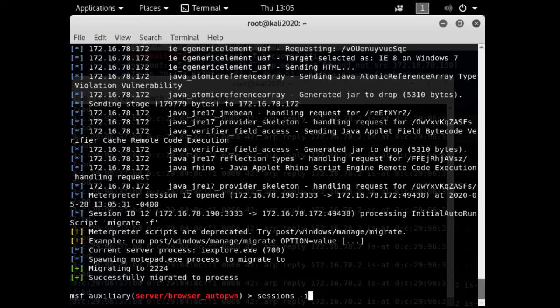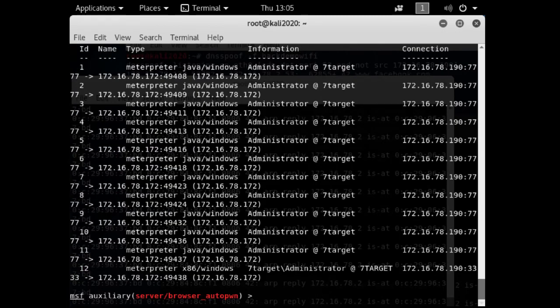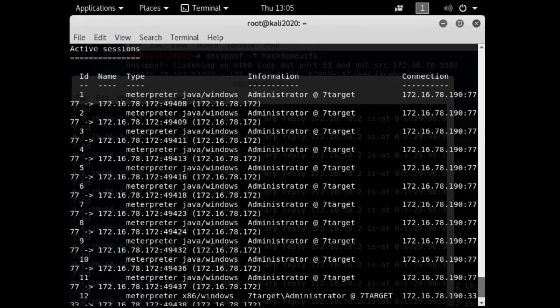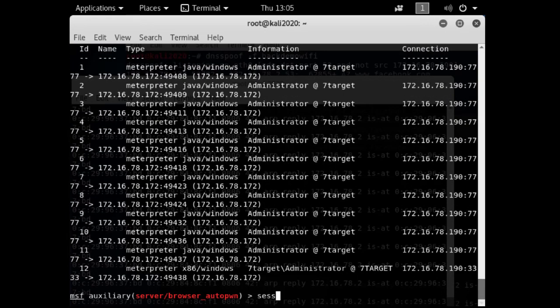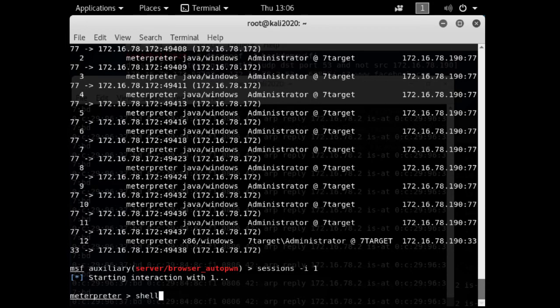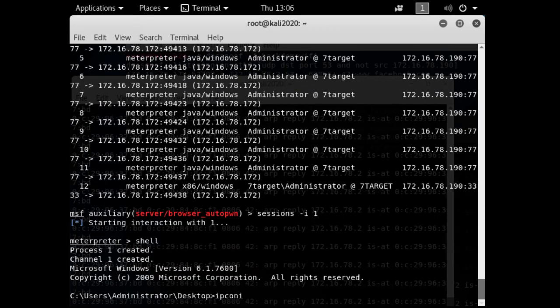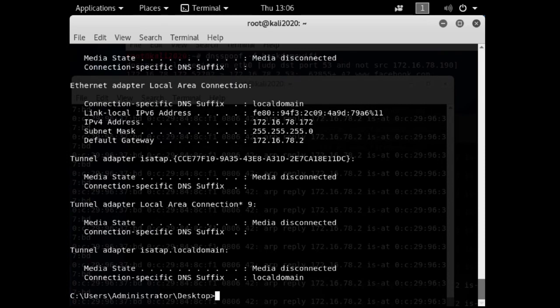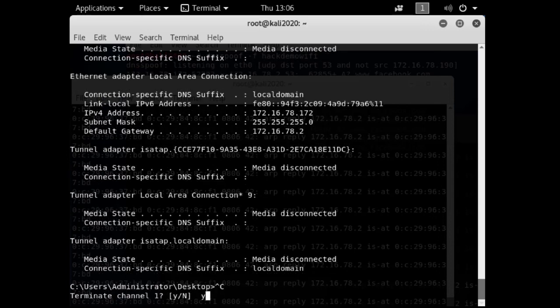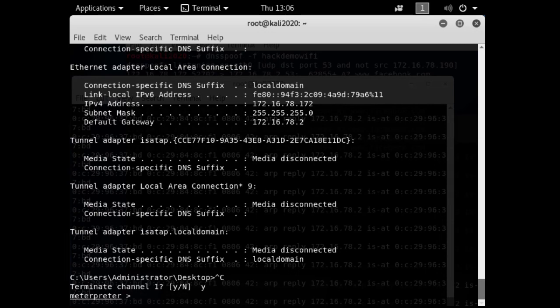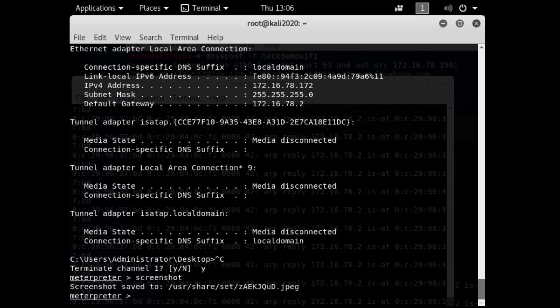So I'm just going to show you a list of sessions. I'm going to do sessions -l, and you can see how many things were exploited there, how many sessions got grabbed. Let's just grab session 1. All right, we're in there. We can drop down to a shell, and we own that box at this point. Now, if we wanted to go deeper, we could run commands. We could jump into PowerShell. We could do privilege escalation and all kinds of things. But now, essentially, the attacker is on your machine.